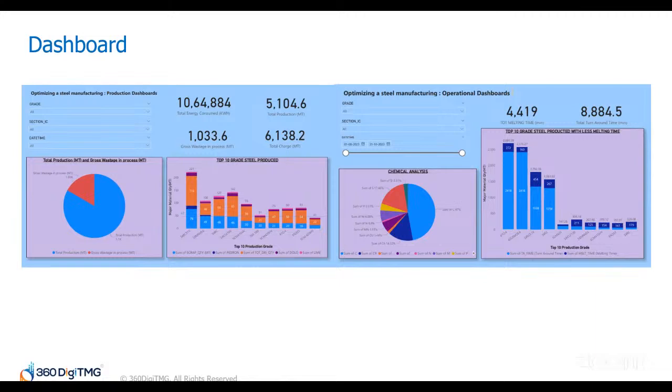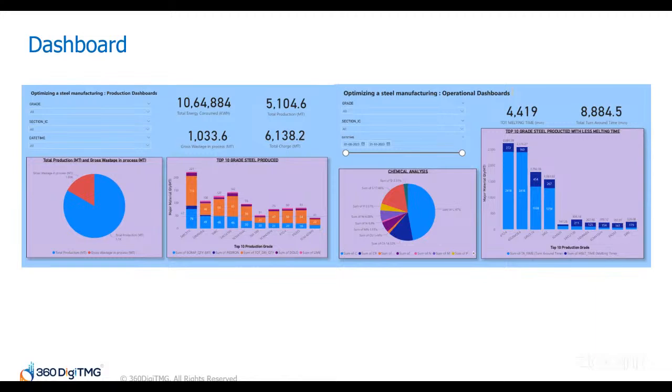We can see total energy consumed in kilowatt hours, total production in metric tons, gross wastage, wasted materials during production, and total charge, the raw material input for the furnace. Then a few visuals, that is a pie chart, total production versus wastage. This gives a quick overview of how much material is getting wasted, a direct measure of efficiency.